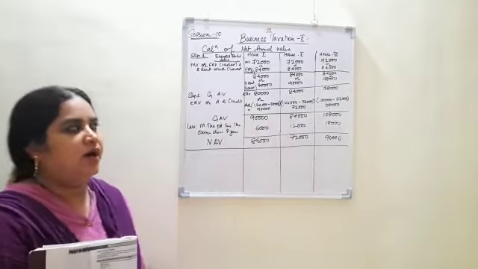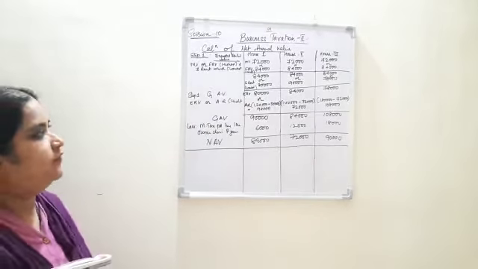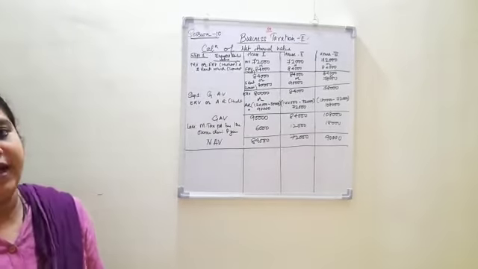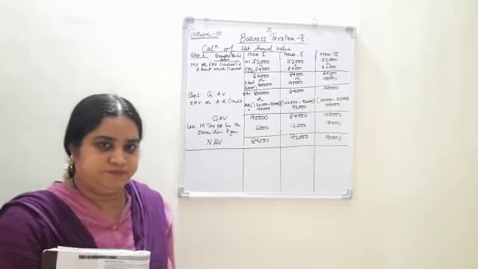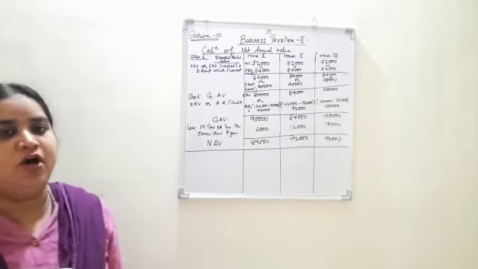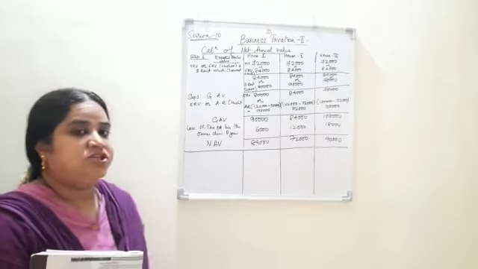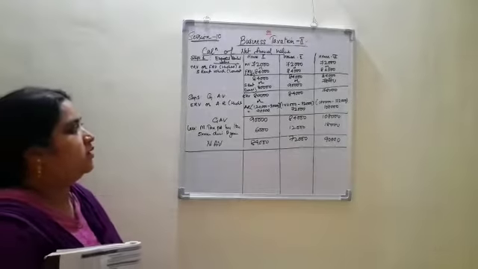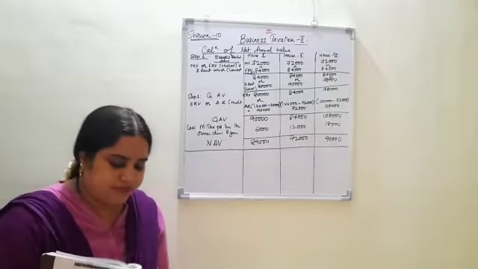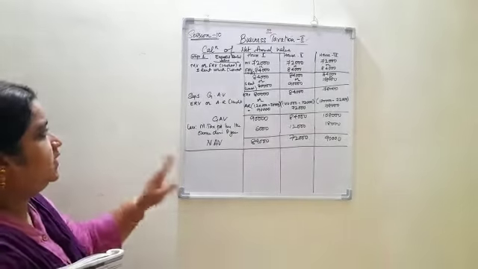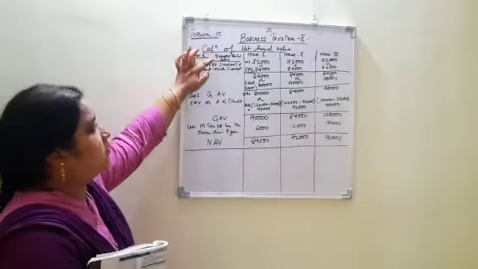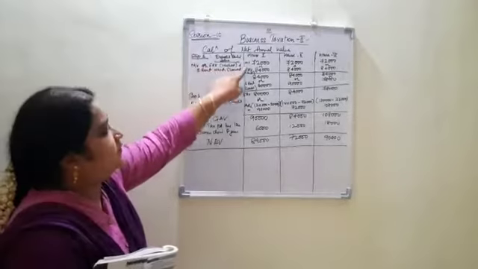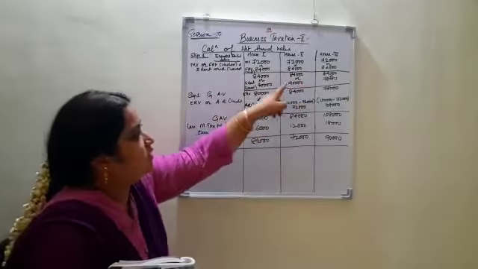Let me give you a quick revision of the problem. We were asked to calculate the net annual value of Mr. S, who is a resident of India. Here information about three properties was given for you, and at the same time they have given you the information to calculate the net annual value. In step 1 we are supposed to calculate the expected rental value, for which you are supposed to compare the municipal value and the fair rental value, which I have done in the first round, and I have written the values whichever is highest.